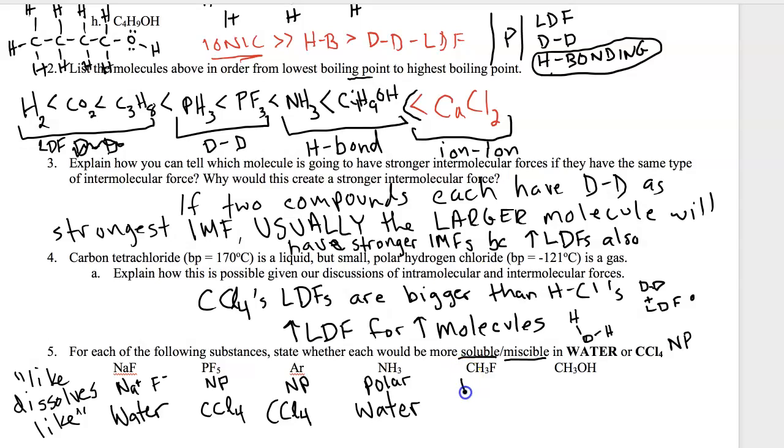CH3F, if you draw it, is also polar. It's got one very electronegative atom on one side, that's fluorine. Polar molecule is going to dissolve in the polar solvent, water.